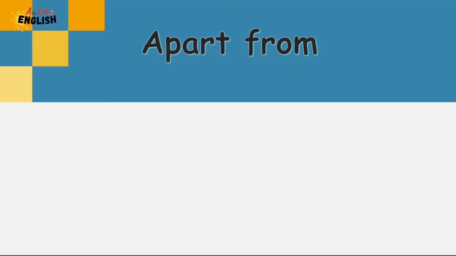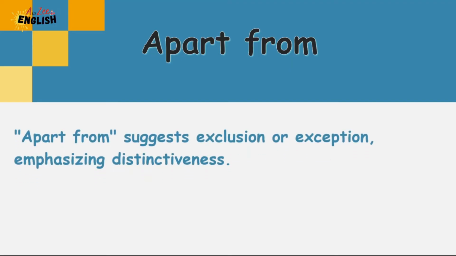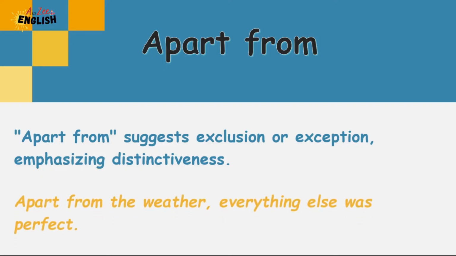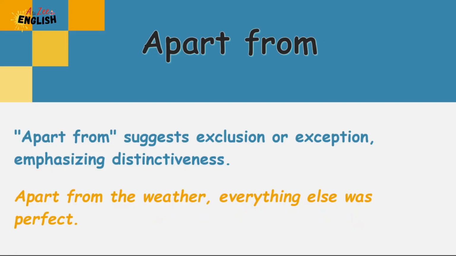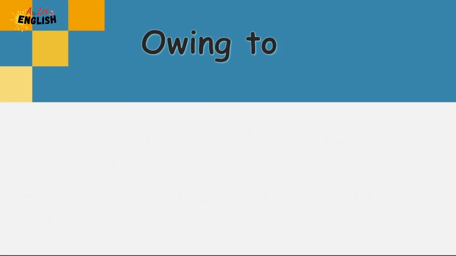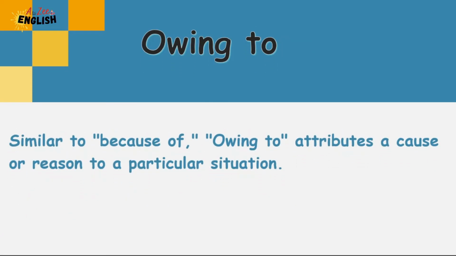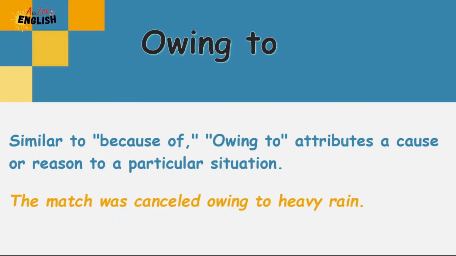Apart from. Apart from suggests exclusion or exception, emphasizing distinctiveness. For example, apart from the weather, everything else was perfect. Owing to. Owing to is similar to because of. Owing to attributes a cause or reason to a particular situation. For example, the match was cancelled owing to heavy rain.